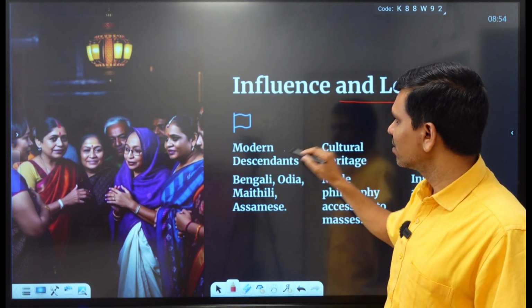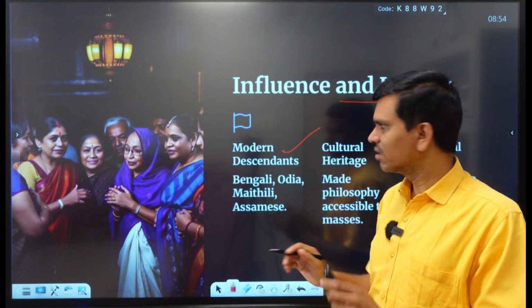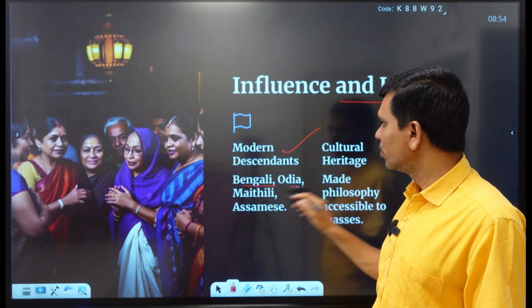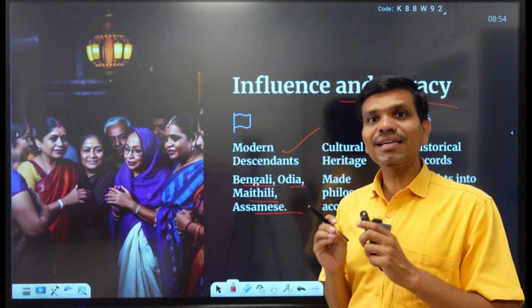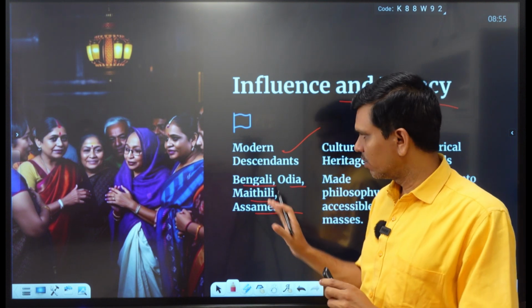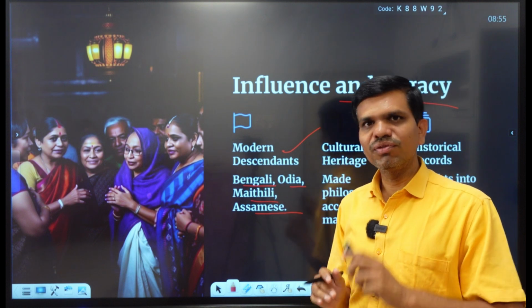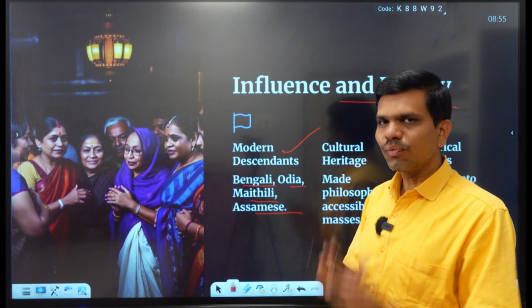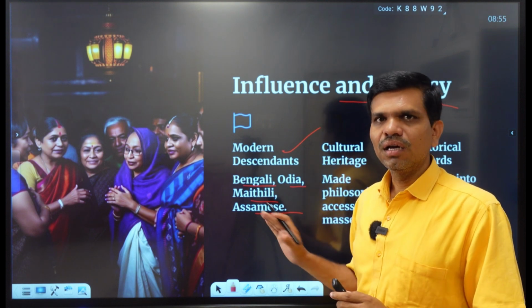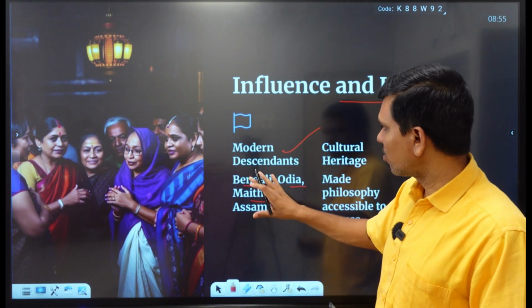For example, modern descendants of Magadhi are Bengali, Odia, Maithili, and Assamese. These languages have great influence of Magadhi. When we study these languages, we find that the influence is very evident, and in some way we can say that Magadhi is the progenitor of all these languages.